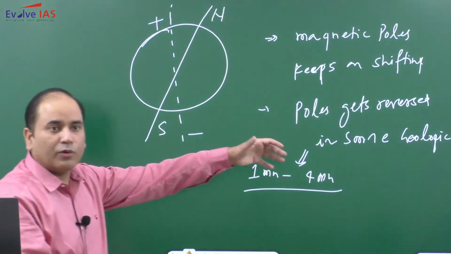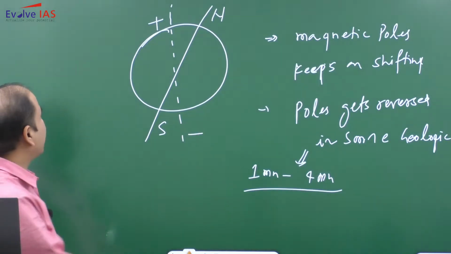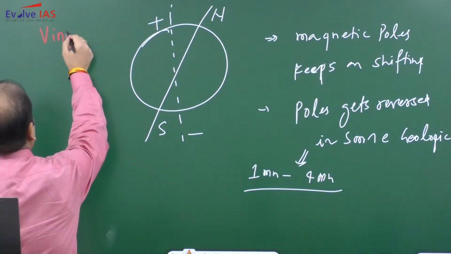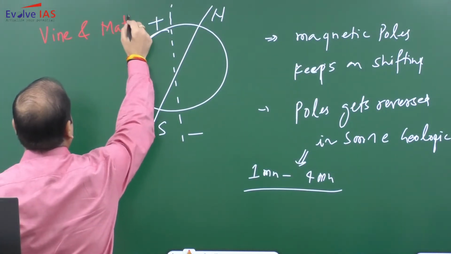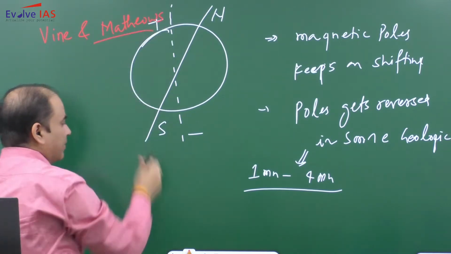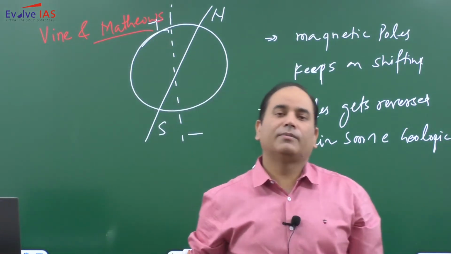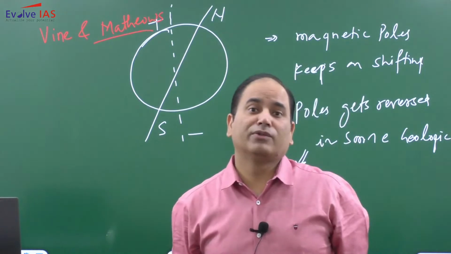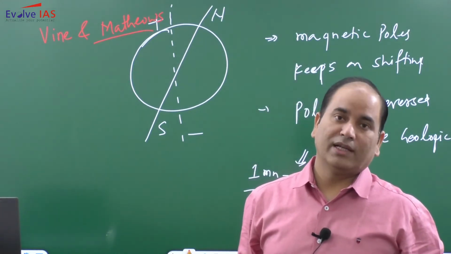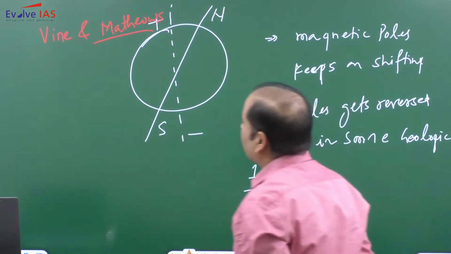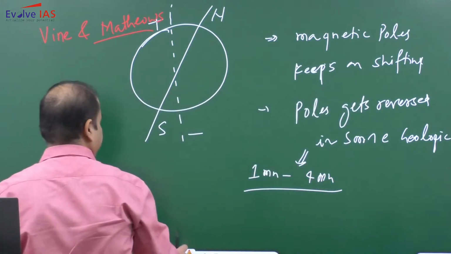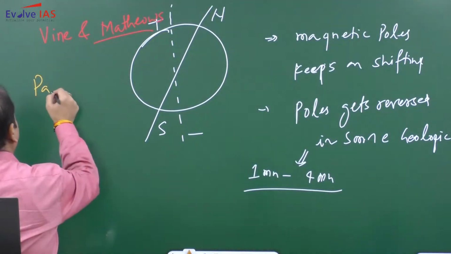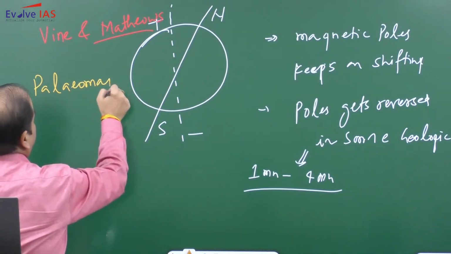The study of these poles getting reversed has been primarily given by two very important scientists named Vine and Matthews. Vine and Matthews did a lot of study in the Indian Ocean. There is a very famous ridge in the Indian Ocean named the Carlsberg Ridge. While studying the Carlsberg Ridge, they came out with this concept, and it is known as paleomagnetism.